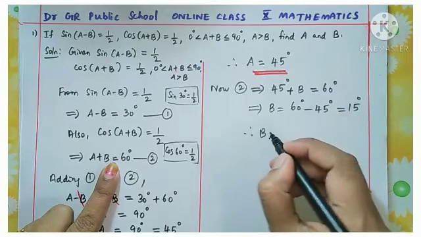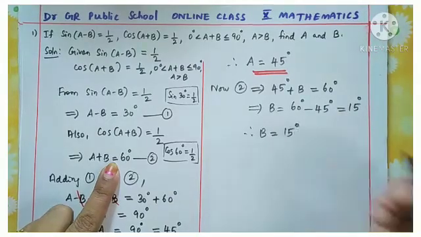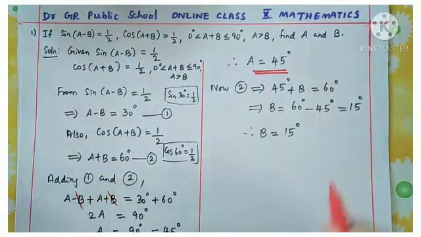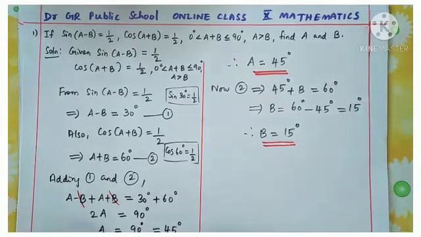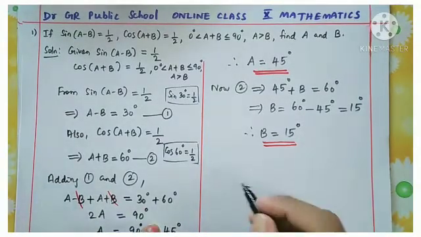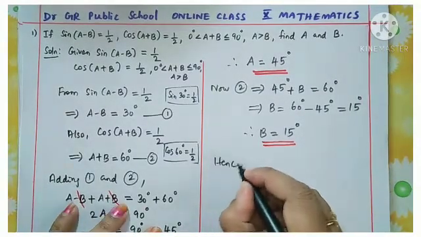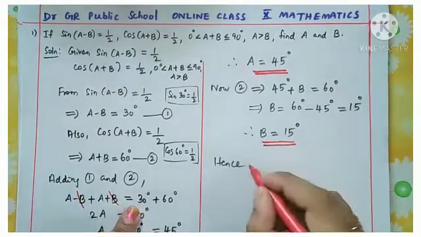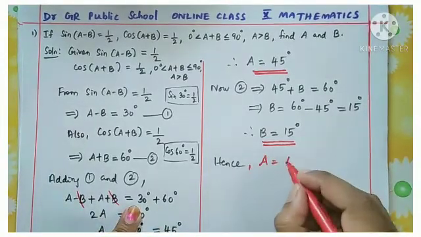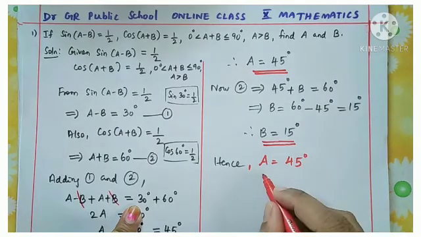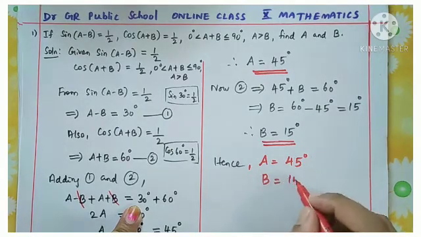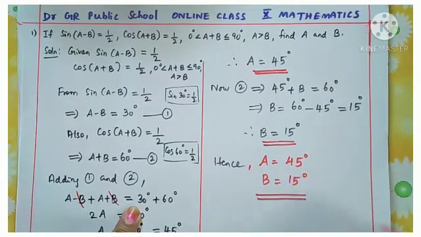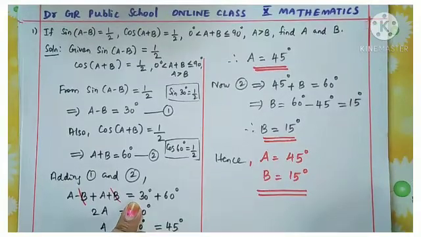Therefore, value of B is 15 degrees. Understand? So thus we got, hence, value of angle A is 45 degrees and B is 15 degrees. So we got the required acute angles.